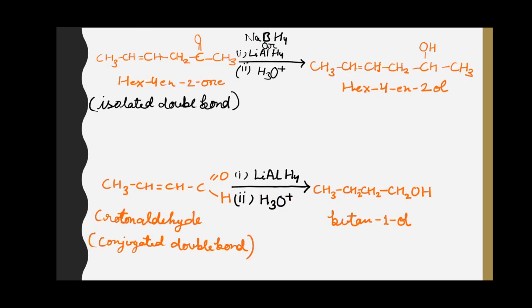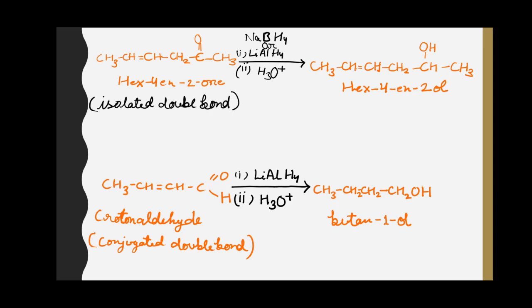In the given reaction, there is a ketone which has an isolated double bond. When this molecule is reduced in the presence of sodium borohydride or lithium aluminium hydride, only the carbonyl group of the molecule gets reduced to an alcohol group, whereas the double bond remains intact.